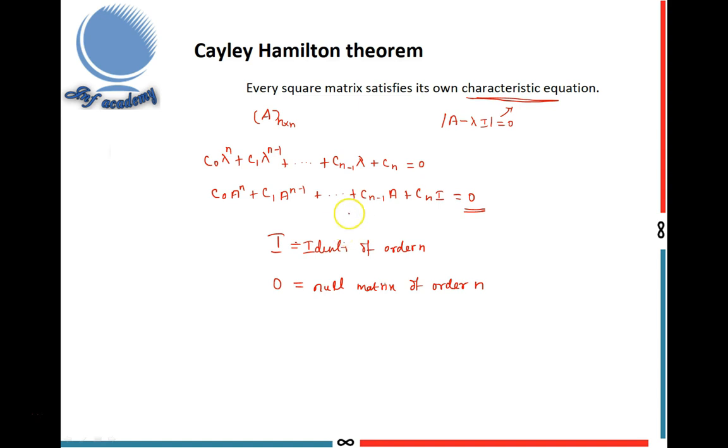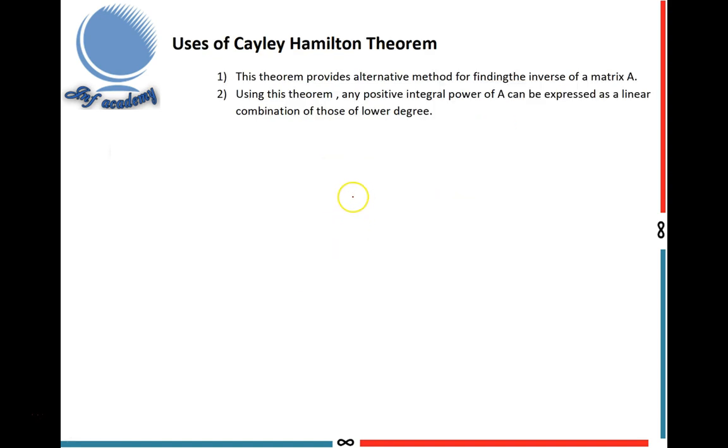Next, I explain the uses of the Cayley-Hamilton theorem. That means when will you use the Cayley-Hamilton theorem? The first use is that this theorem provides an alternative method for finding the inverse of a matrix. Next, let me explain how to find the inverse of a matrix by using the Cayley-Hamilton theorem.